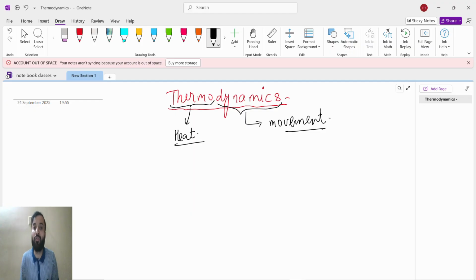No, heat means you will do some work, like I will rub this, so heat will get generated, right? So what am I doing? I'm applying the energy here. So that's why heat or work requires energy. So thermodynamics means what? Thermo means heat and dynamics means movement, the flow of heat.